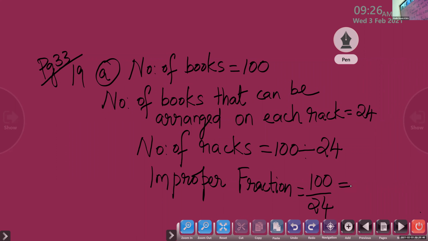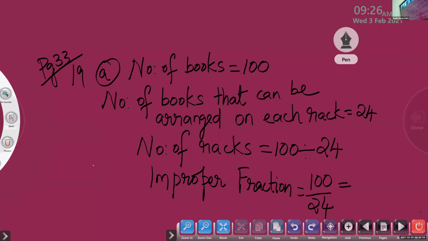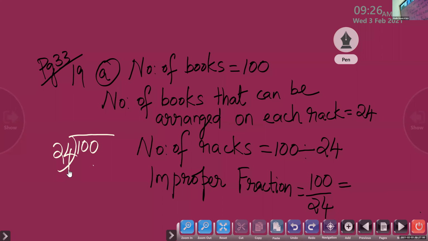All of you have to do this alone. 100 divided by 24. Find out the quotient and the remainder. How many times can 24 be taken from 100? Sahal, write fast.